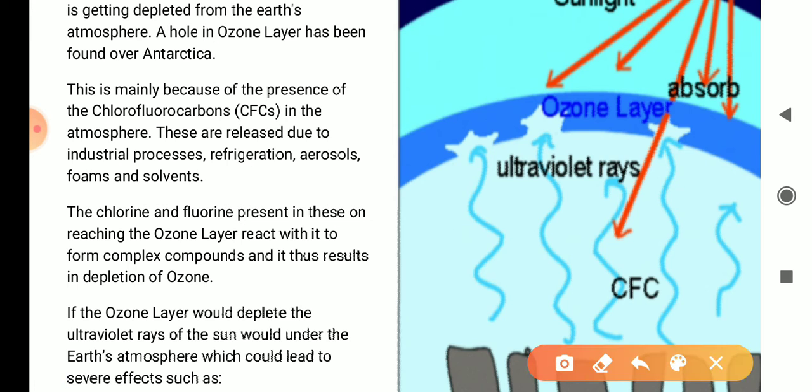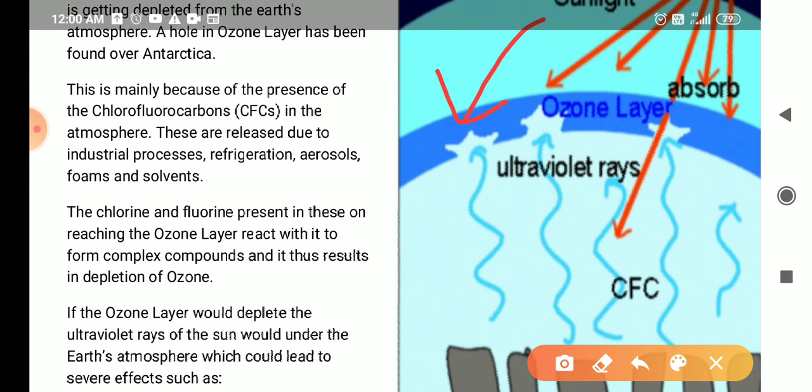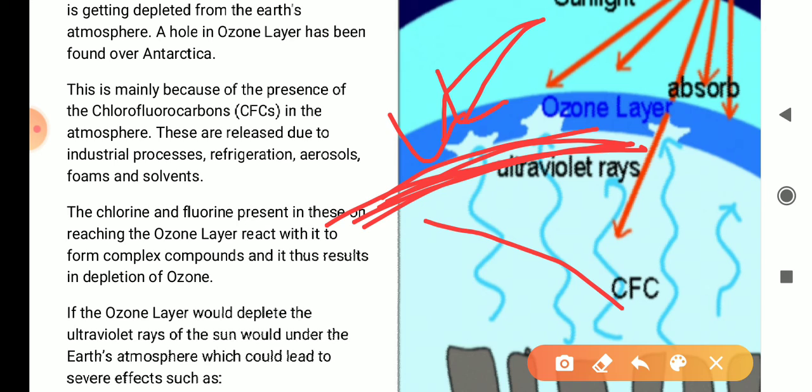These ultraviolet rays are trying to come to the earth, and when they try, they are stopped by this ozone layer. The ozone layer does not allow them to come to the earth's surface.